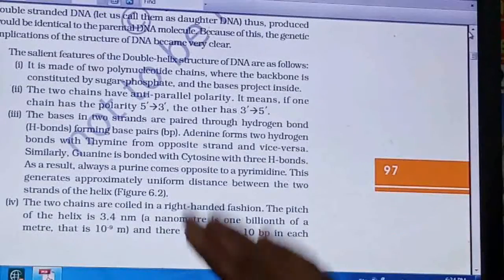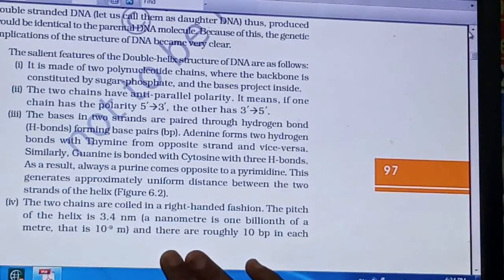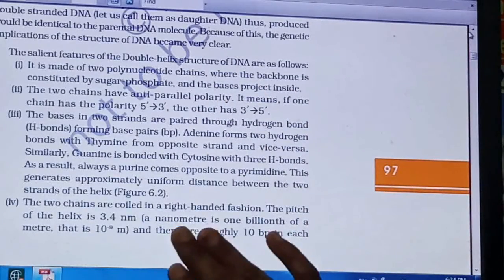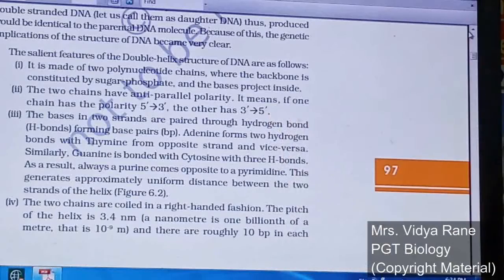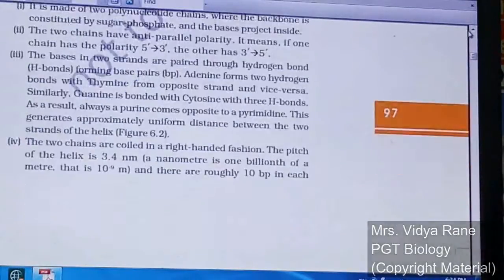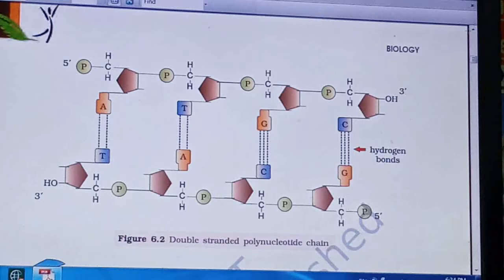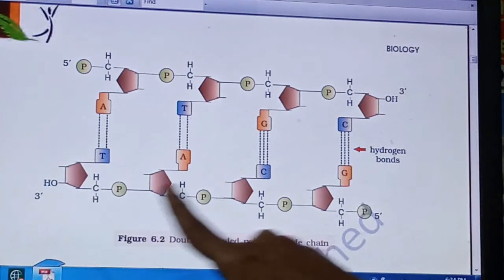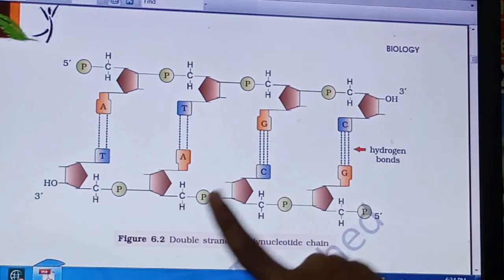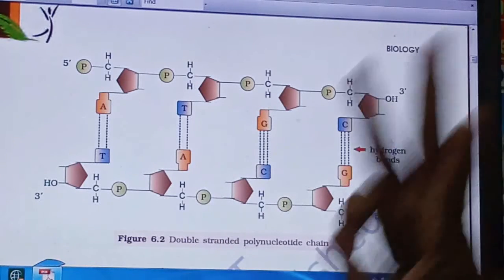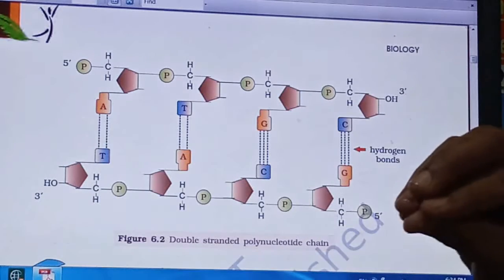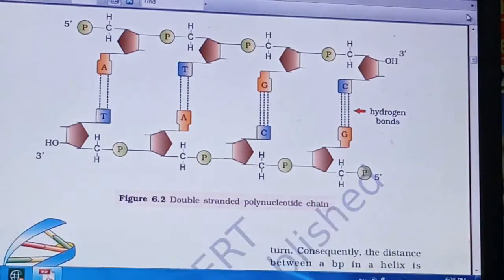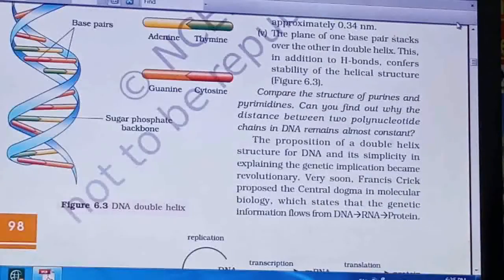The next point is the salient features of the double helix structure of DNA. 4 points are given here. So this question will be asked for 3 marks or 5 marks. So prepare this point very nicely. Next, the double stranded structure of DNA is given, in which 4 nucleotide pairs are there. To draw this diagram, a 3 marks question, or sometimes a 5 marks question with sub questions A, B, C, will be asked. So prepare this diagram also very nicely.